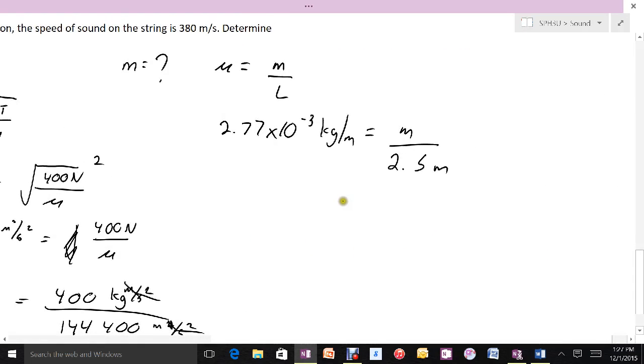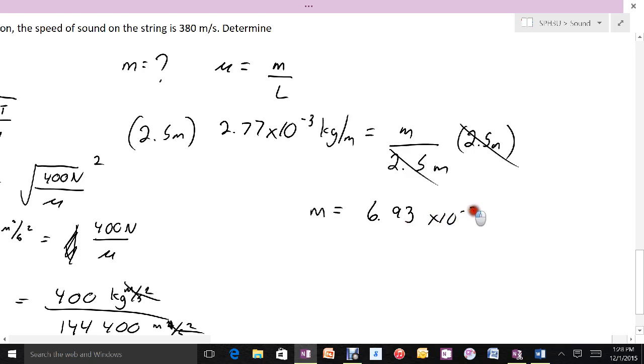So, multiplying both sides by that 2.5 meters, I get a total mass for the string, which is 6.93 times 10 to the negative 3 kilograms, or 6.93 grams. So that's how that works out into some typical numbers.